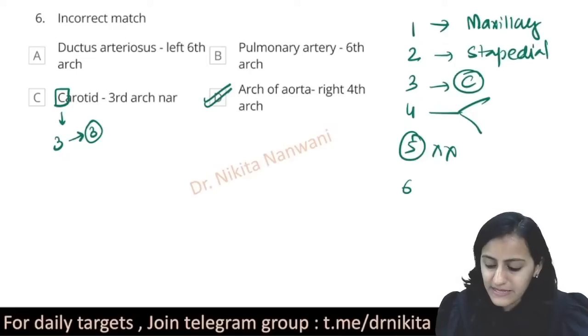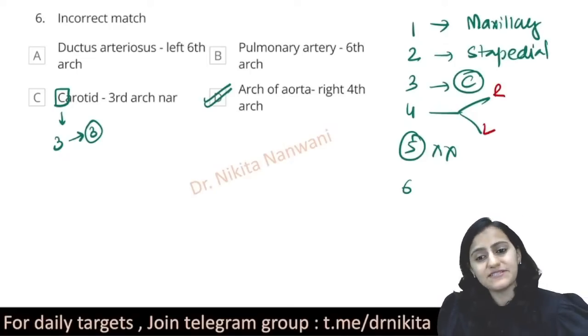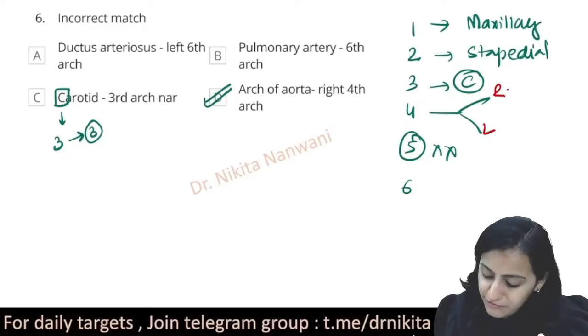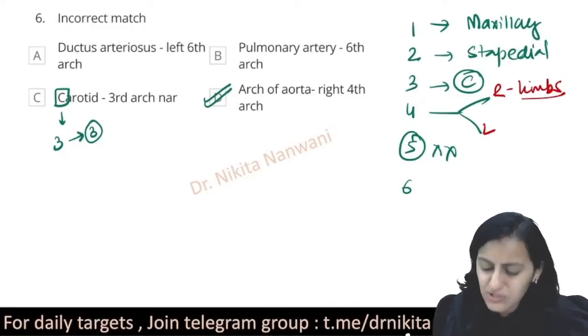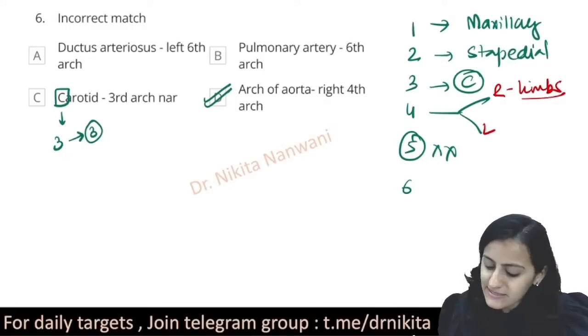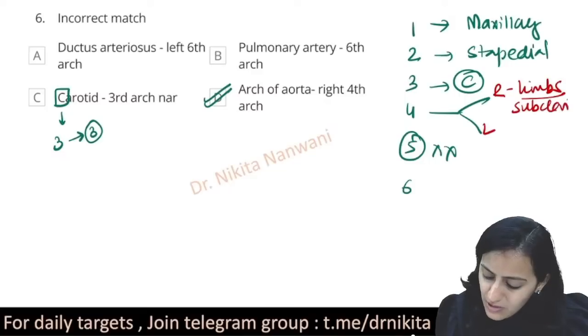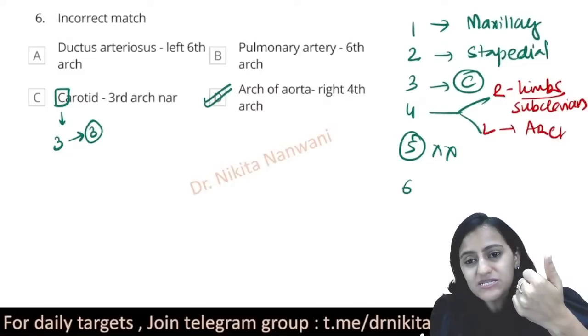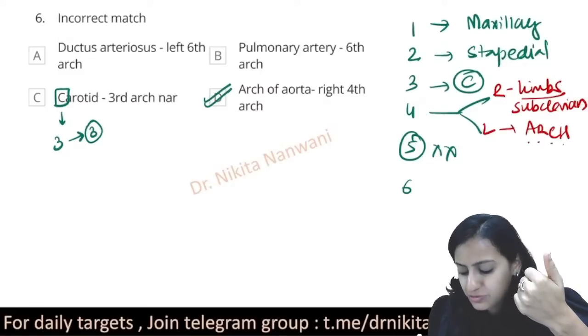From 4, basically on the right side and the left side. Now remember that 4 limbs. So the fourth arch is the one which is contributing to the limb artery, that is the subclavian artery on the right side. On the left side, remember arch is made up of 4 alphabets, 1, 2, 3, 4.